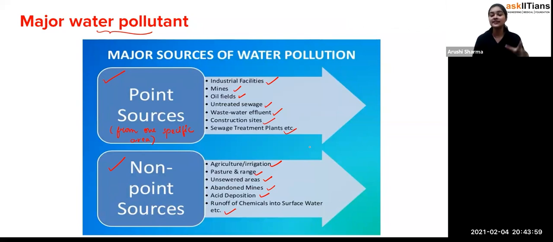So now students, you can see that so many sources are there for water pollution. Don't you think that we should reduce it? Like I have said, if you preserve the water, it indirectly reduces water pollution. Exactly. If you're preserving the water, if you think that at that point I should use one bucket or one mug, then definitely the pollution will be reduced. So students, you have seen that these are the major water pollutants, because water pollution is increasing day by day. That means we have to stop these things.